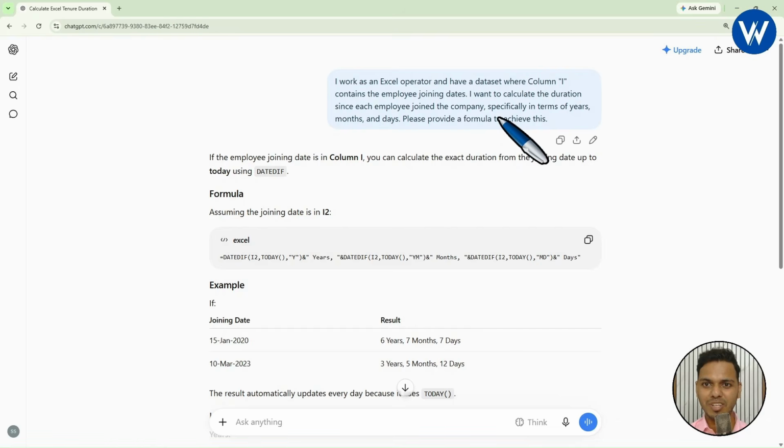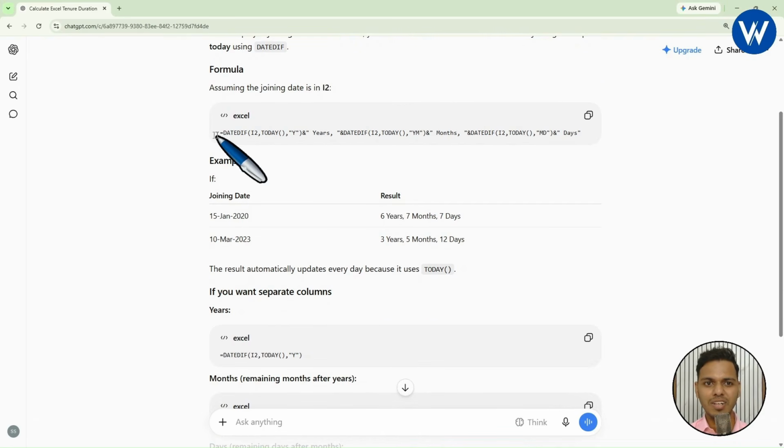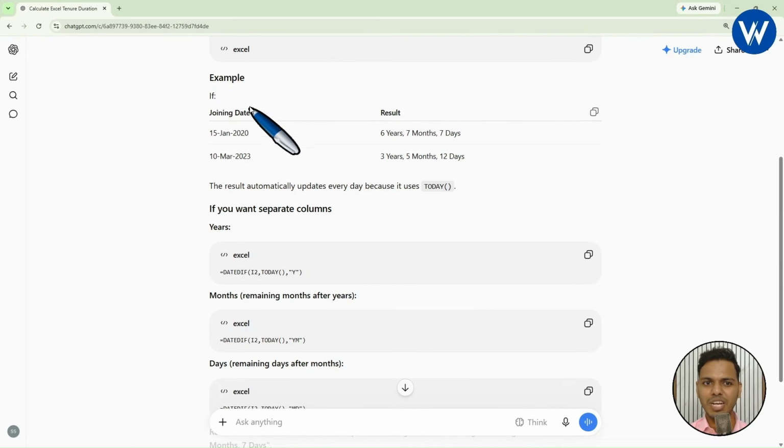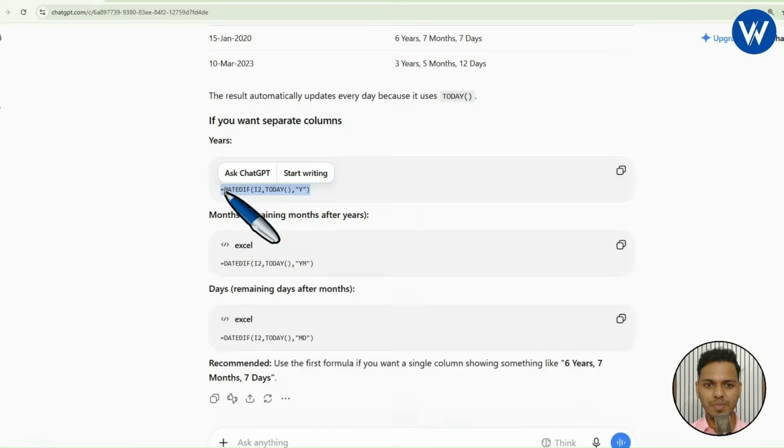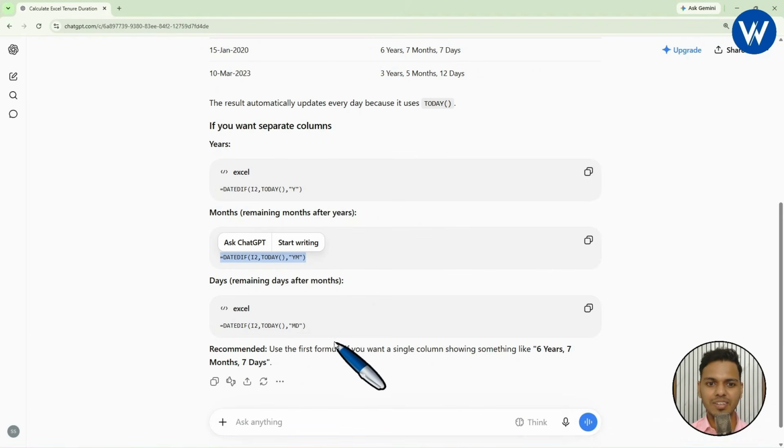Simply you need to paste the prompt, give the prompt to ChatGPT, and finally it will give you the formula. It will give you some information also, like joining date, result. In the same way, these are the formulas: if you want to extract only the year, you can just go with this formula. If you want to find the month, click on month; to find days, you can just go with this option.